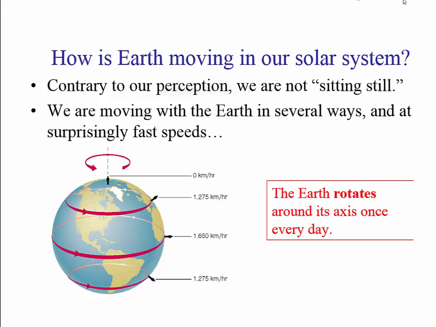Now, what is the direction of rotation? You can see the rotation is counterclockwise. What is the direction of revolution of the Earth? Now, do you notice the two words that I have been using? Rotation and revolution. Rotation is the rotation of the Earth about its axis. Revolution is the motion of the Earth around the Sun. Now, the rotation is counterclockwise.